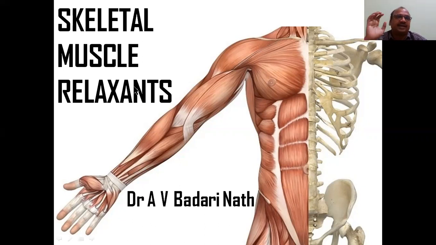Now see here, clear cut title: skeletal means a skeleton. Here by seeing that you can find this is a skeleton. And muscle, see all those are the muscles. Keep in your mind, muscles which are attached to the skeleton are called skeletal muscles. Muscles which are only attached to the skeleton system are called skeletal muscles. The remaining are called smooth muscles, which don't need the skeleton system's support. Whereas the skeletal muscle name itself indicates that the muscle compulsorily needs the support of the bones, the skeletal system, right?